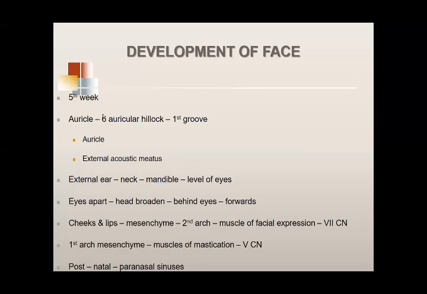Six auricular hillocks. A hillock is a small hill. These six auricular hillocks develop into the auricle, that is the pinna, and the external acoustic meatus. We haven't aired that yet, next week inshallah we'll do it.